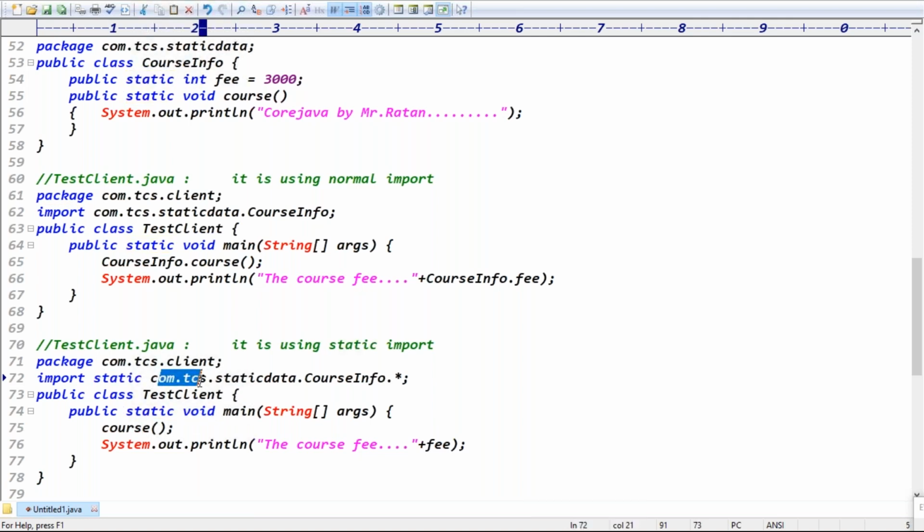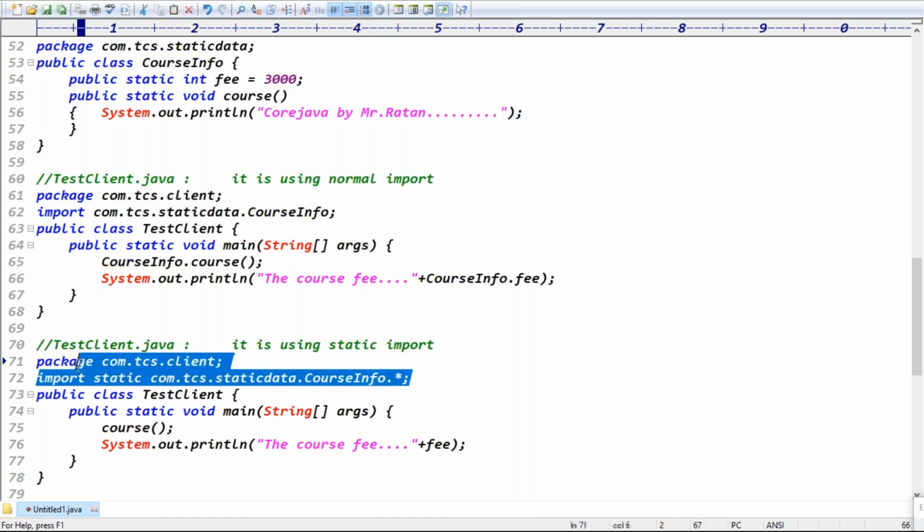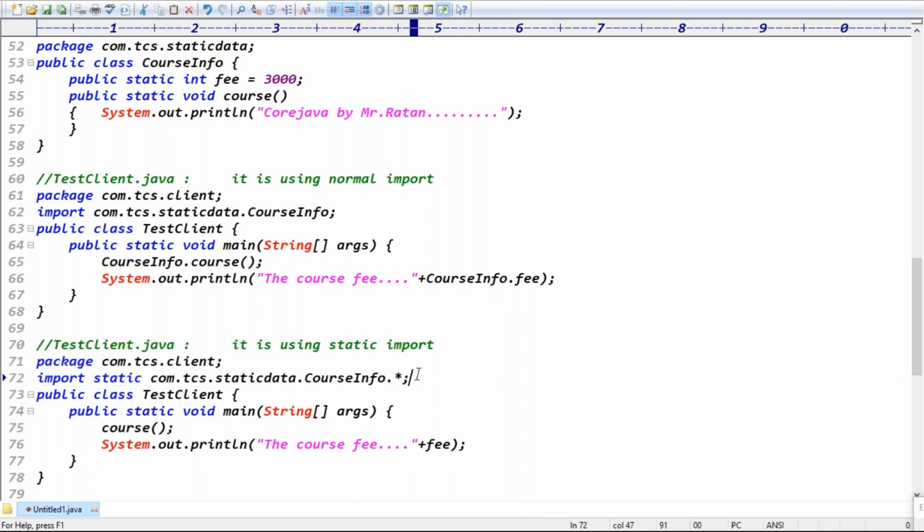Import static com.tcs.staticdata.CourseInfo.*. I have to use a star here. What is the meaning of this line? We can access all the static members of the CourseInfo class. Guys, after the class name we have to use a star. Remember this point, guys.